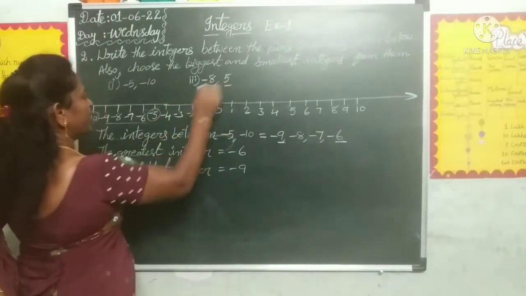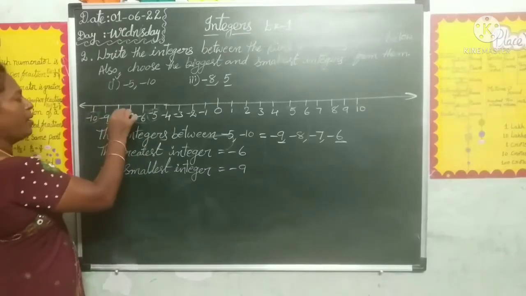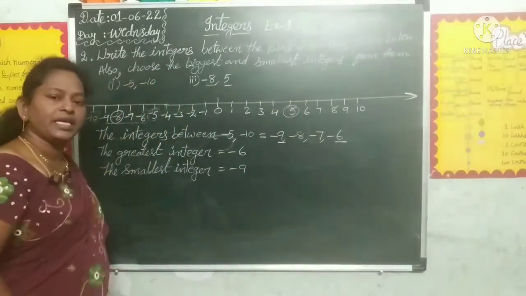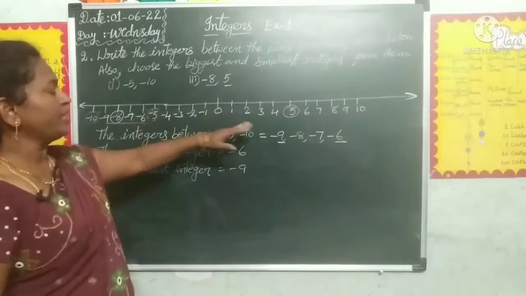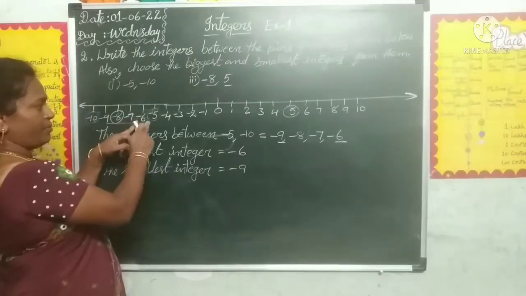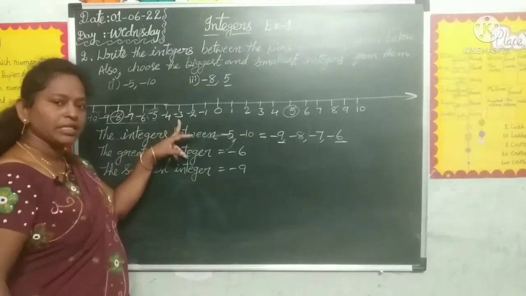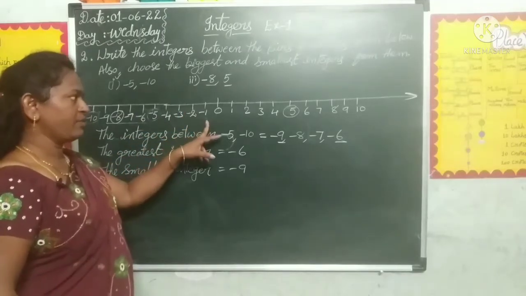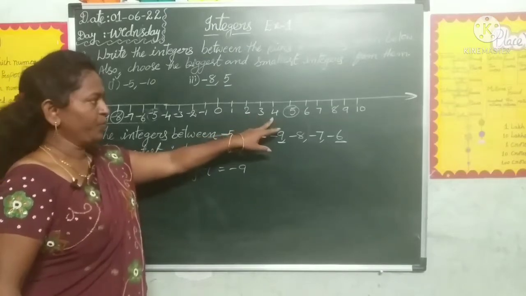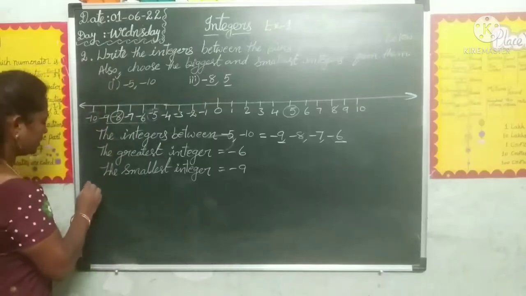Okay, and next question. What they given? Minus 8 and plus 5. These between integers now we can write. How many are there? Minus 7, minus 6, minus 5, minus 4, minus 3, minus 2, minus 1, 0, plus 1, 2, 3, 4. Between these many numbers are there.